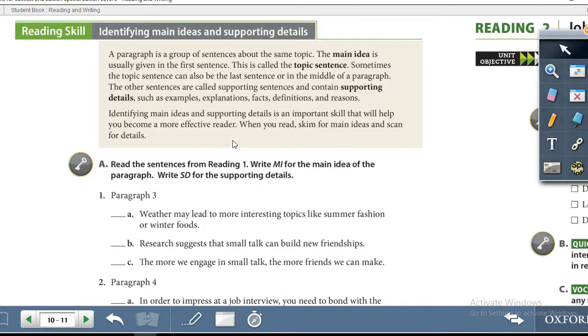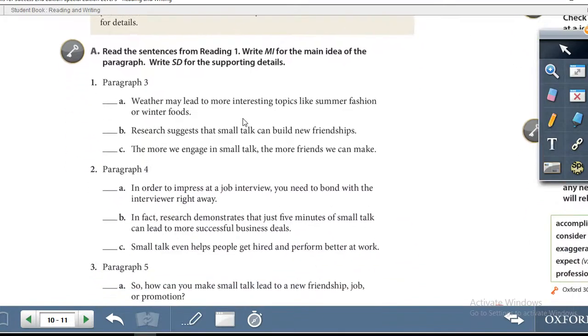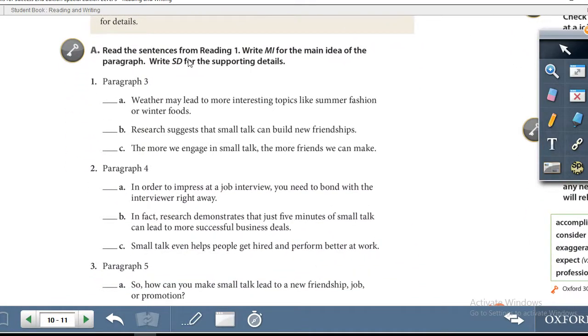So basically what this entire explanation is telling you is that by learning to skim through a paragraph, it's going to help you become a better reader, because it's going to help you get the main ideas from each paragraph. Exercise A, read the sentences from reading 1. Write MI for the main idea of the paragraph. Write SD for the supporting details.